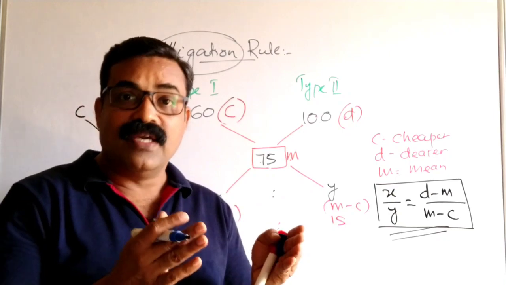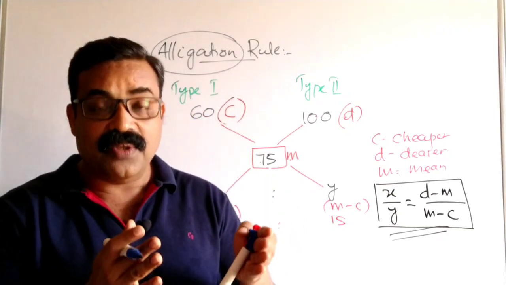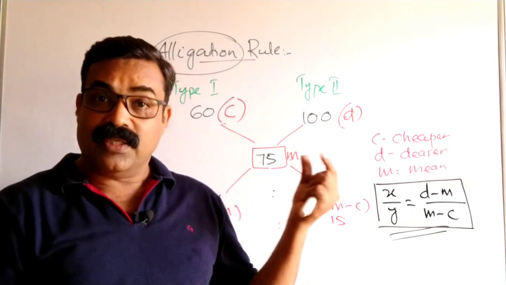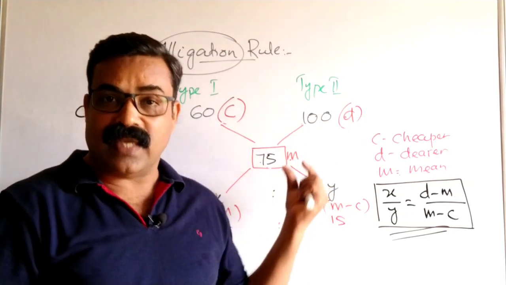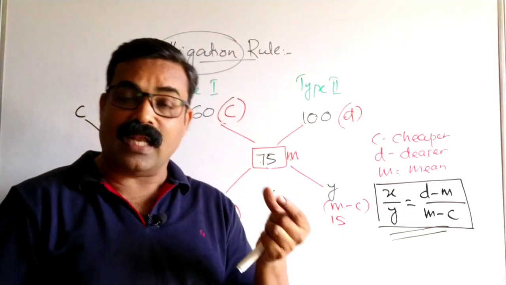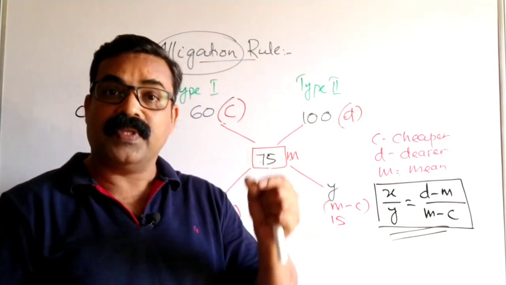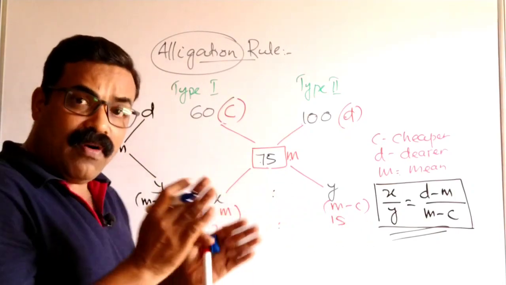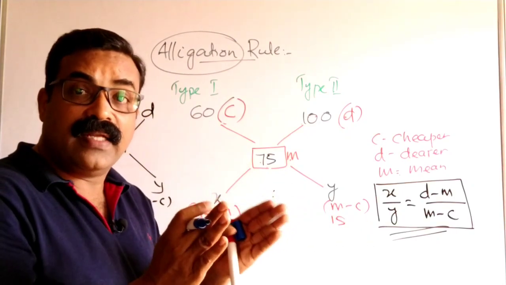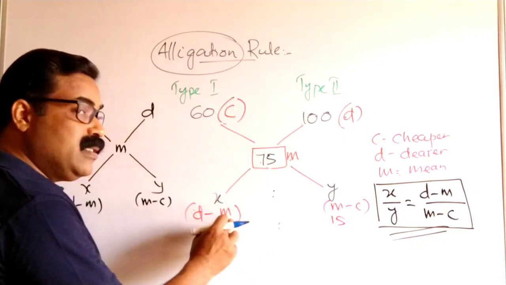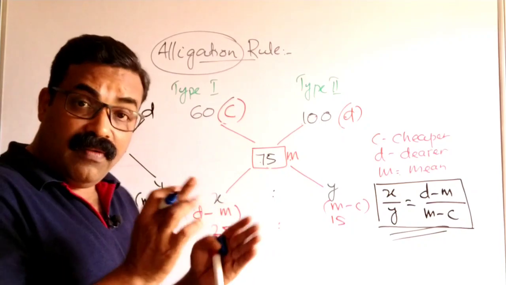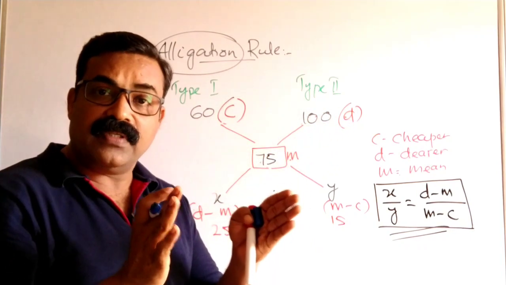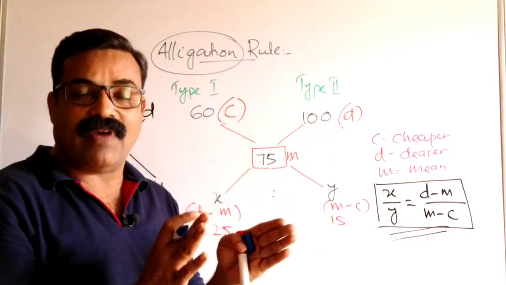In every question we need to find out the ratio between X and Y. The value of X can be calculated using the formula D minus M, and the value of Y can be calculated using the formula M minus C. Whether it is M minus C or C minus M, we always take the positive value. Don't take the negative value. You can take D minus M or M minus D. Always take the difference between these two numbers in positive. Never consider negative values here.